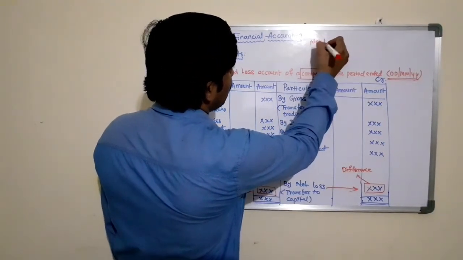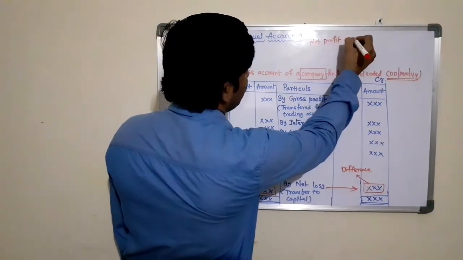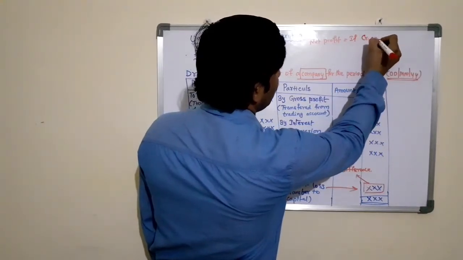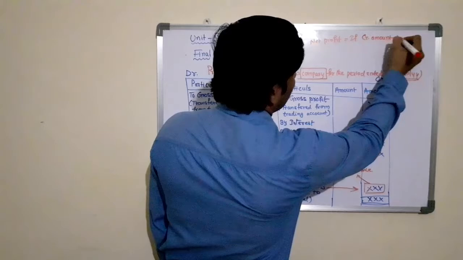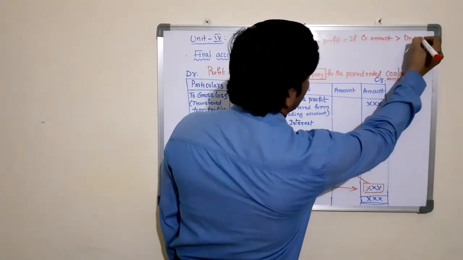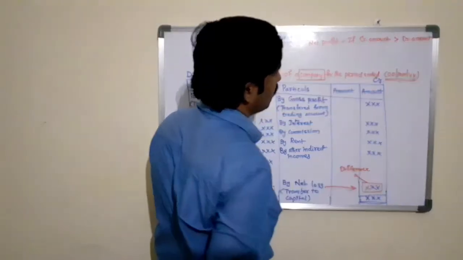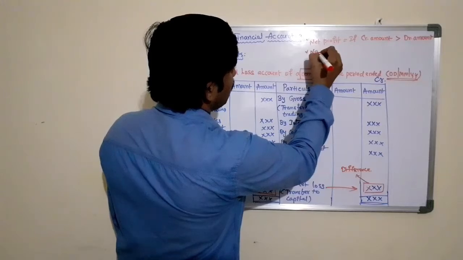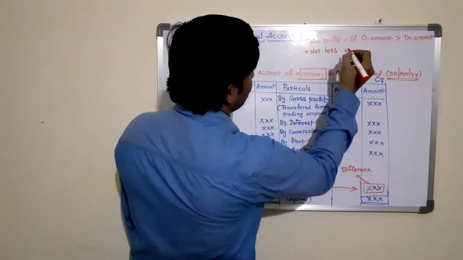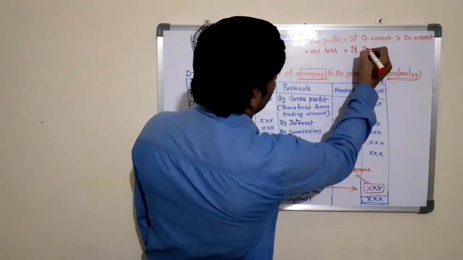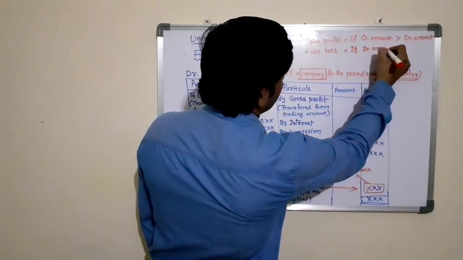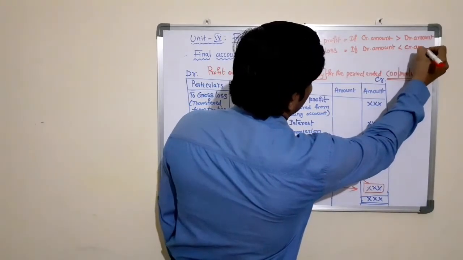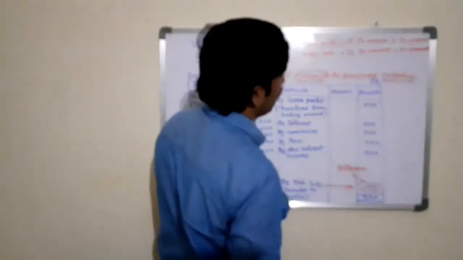So we can say net profit is when the credit amount is greater than the debit amount in profit and loss account, and we can say that is net loss when the debit amount is greater than the credit amount.